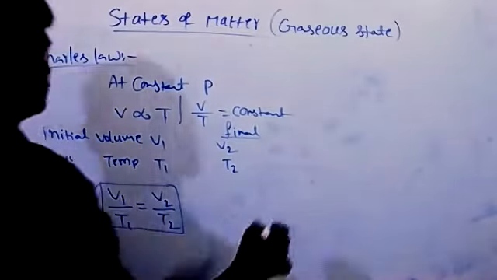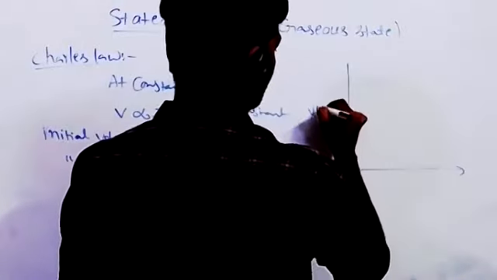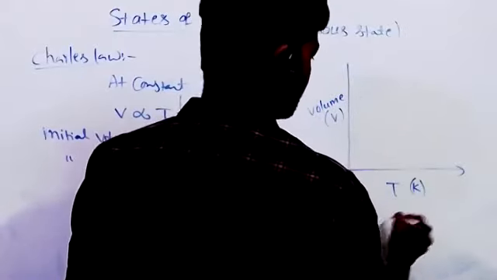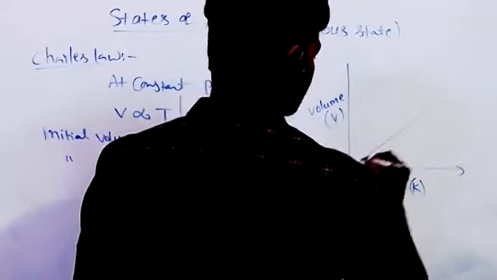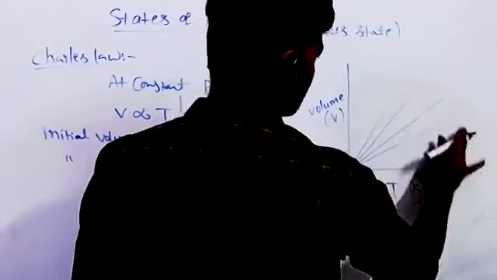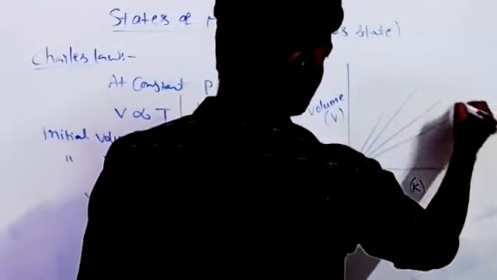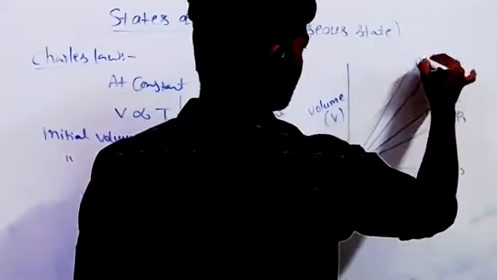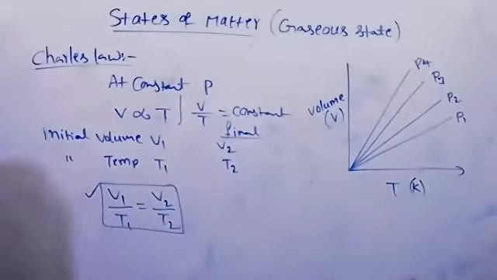Graph of volume and temperature. P1, P2, P3, P4. These lines are taken at a constant pressure only.